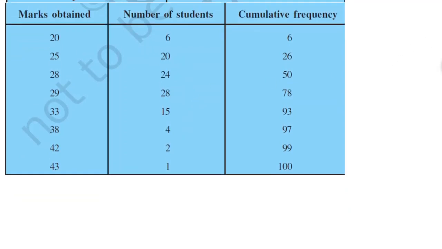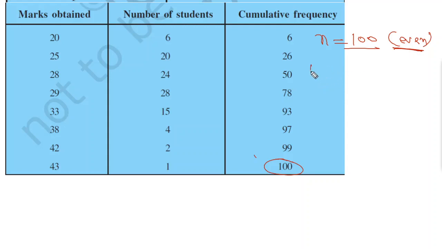Now what we have to do? We have to find the median here. So first of all we have to find n. Who is n? N is the total number of observations, that is 100. So you can see n is an even number. So you know that when n is even, the median is the average of n by 2th term and n by 2 plus 1th term.